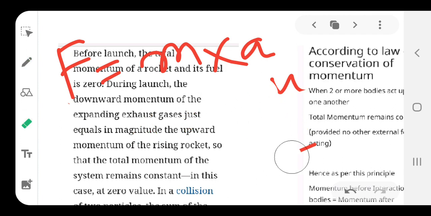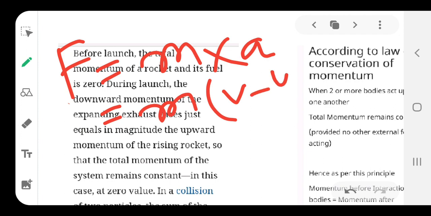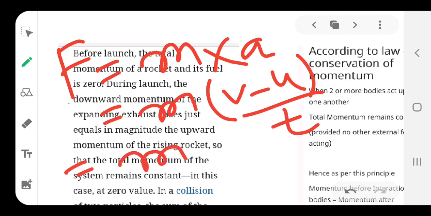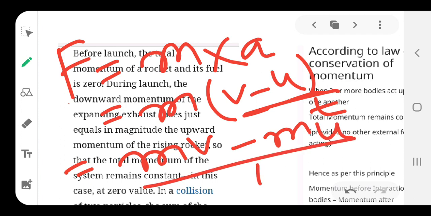So, I can write this relation as F equals m (v minus u) over t. Just put the value of a there, and if I solve this bracket, what do we get? Mass times final velocity, v, minus mass times initial velocity, u, the whole over time t. So, if we collect all this, you know what mv minus mu over t is.